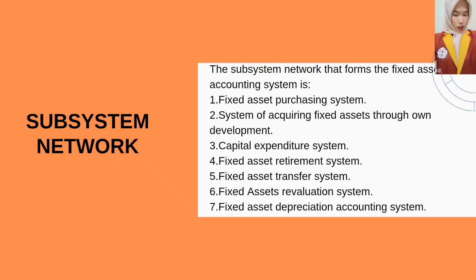Subsystem network. The subsystem network that forms the fixed asset accounting system is: 1. Fixed asset purchasing system. 2. System of acquiring fixed assets through own development. 3. Capital expenditure system. 4. Fixed asset retirement system. 5. Fixed asset transfer system. 6. Fixed assets revaluation system. 7. Fixed asset depreciation accounting system.